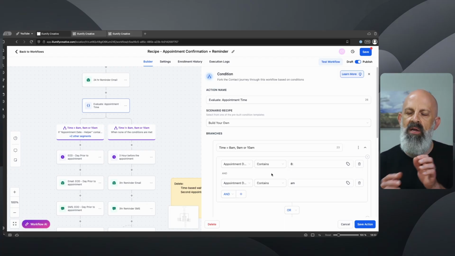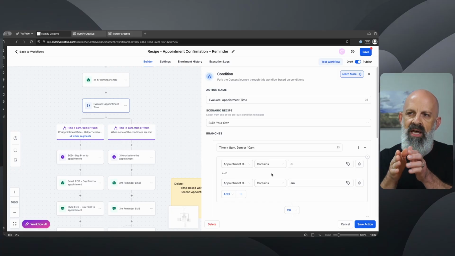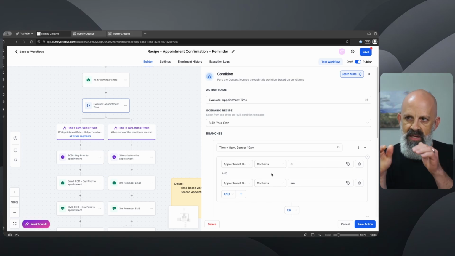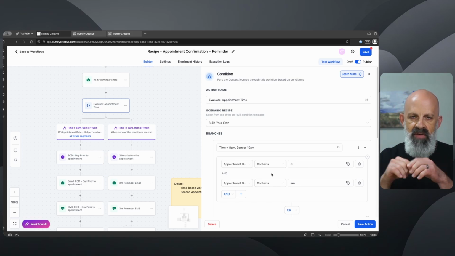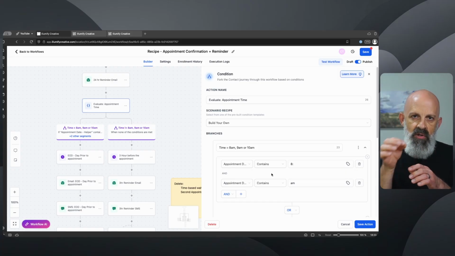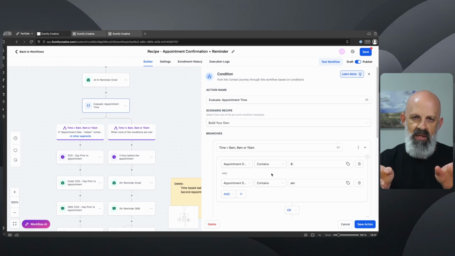So that's why I created the custom field. Populate only the time of the appointment into that custom field. And then we're going to use that custom field in this if-else action, evaluate what's in that field, and based off of the numeric value of what's in that field, we're going to split the flow one way or another.